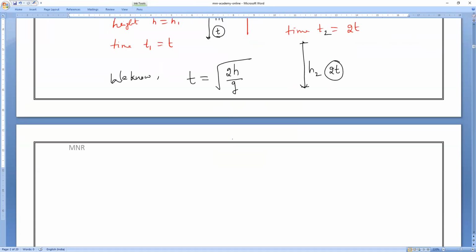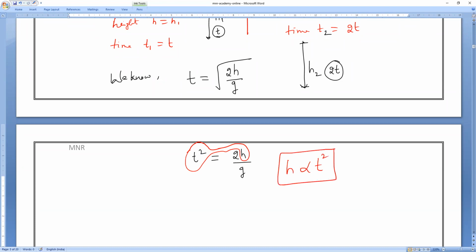Now, forget about that. Send this square to this side. Then what will happen? t square is equal to 2h by g. Am I right or wrong? Now, observe the relation between height and time. That's all, you can get the answer. What is the relation between height and time? h is directly proportional to the square of time.